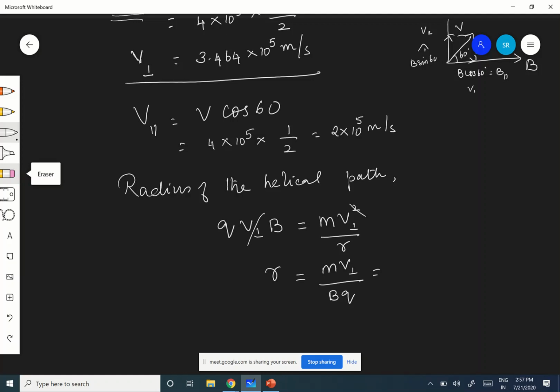What is m? It is a proton, na? Proton mass is 1.6 into 10 power minus 27, and V perpendicular we have found out already, that is 3.464 into 10 power 5, divided by B. What is the value of B? 0.3, and q is 1.6 into 10 power minus 19.